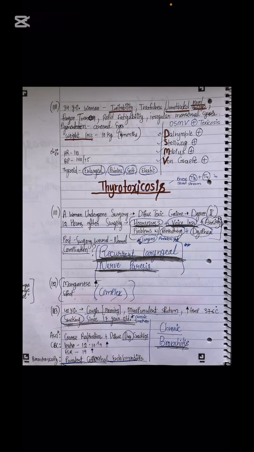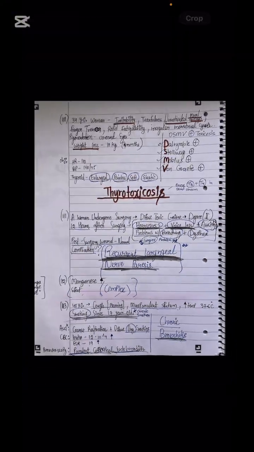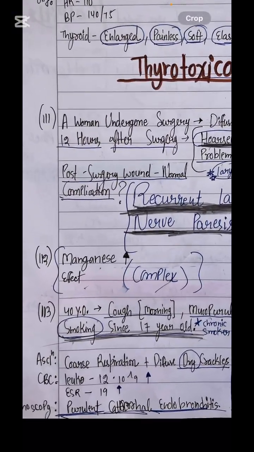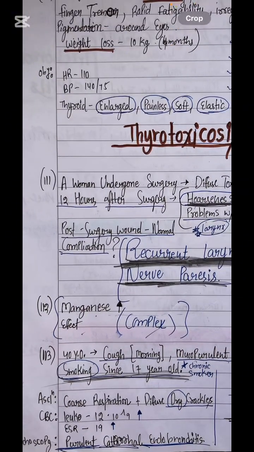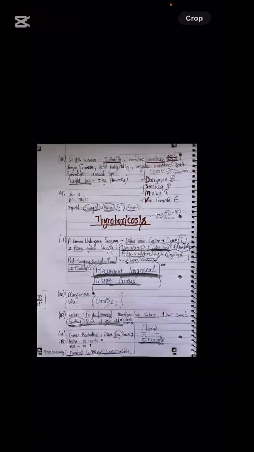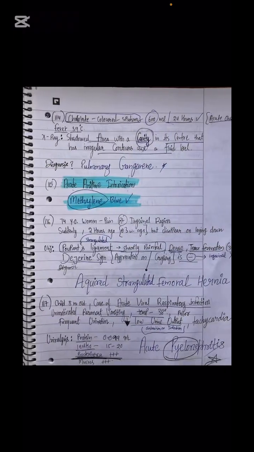The patient has been smoking since 17 years of age. He is a chronic smoker. So what will happen in the patient? Chronic bronchitis, because we see the bronchoscopy findings: purulent catarrhal endobronchitis. The inflammation of the bronchi is already highlighted by the examiner, but the examiner wants to check whether you will mark acute or chronic. Please remember, he has been smoking since 17 years and now he is 40 years. The problem is already chronic. Let's see the next patient.